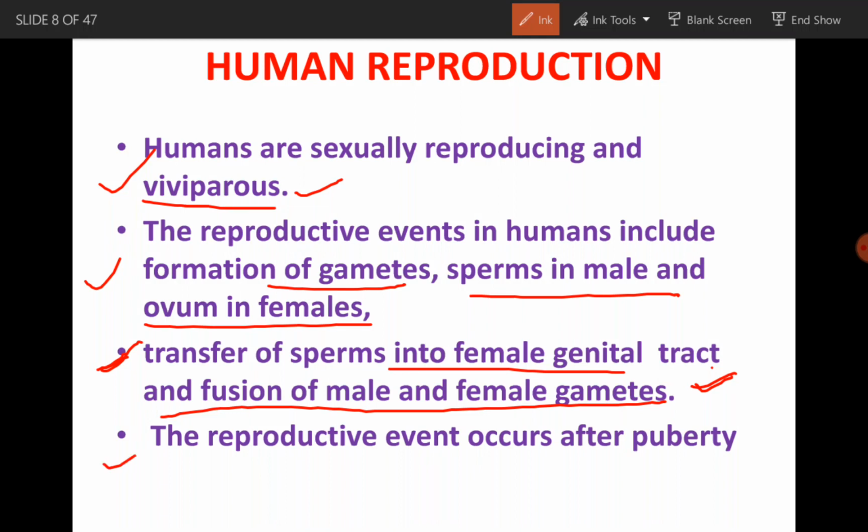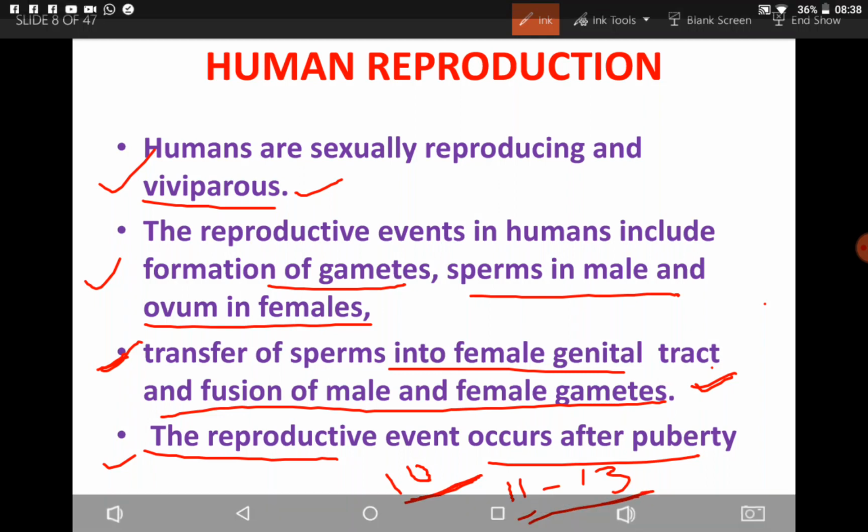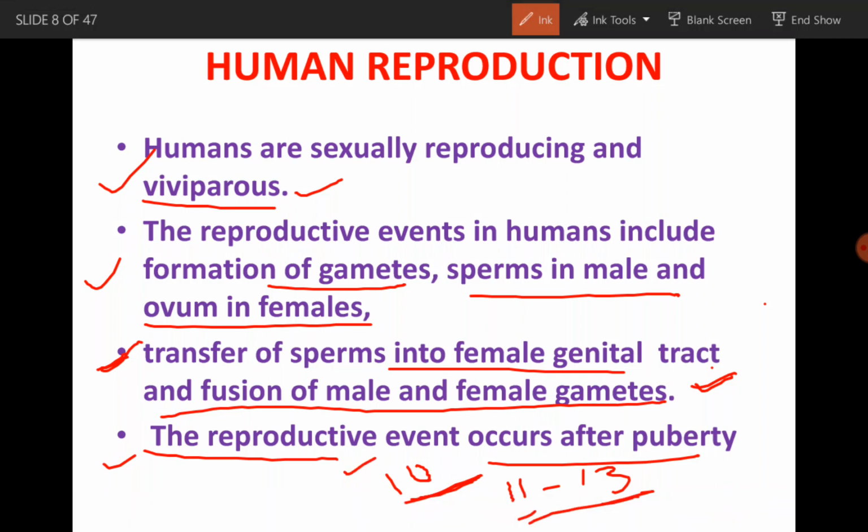And the next one is that the reproductive events occur after puberty. Puberty, you know very well about this. This is the particular age where the reproductive system will be activated and the process of gametogenesis is started in male and female. In case of female, it is about 9 to 11 years of age, whereas in case of male it is about 11 to 13 years of age. The age of puberty in female and male is different. Slightly it is earlier in female and later in the male individual.